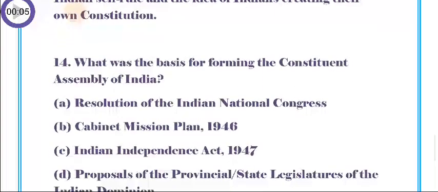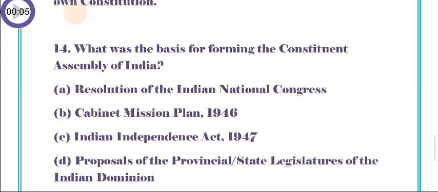Question number 14. What was the basis for forming the Constituent Assembly of India? A. Resolution of the Indian National Congress, B. Cabinet Mission Plan 1946, C. Indian Independence Act 1947, D. Proposals of the provincial or state legislatures of the Indian Dominion.